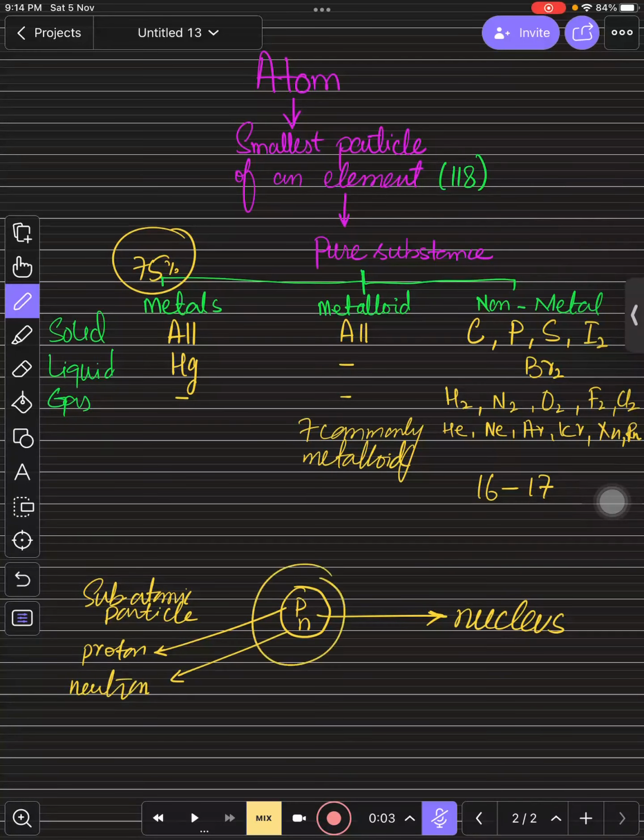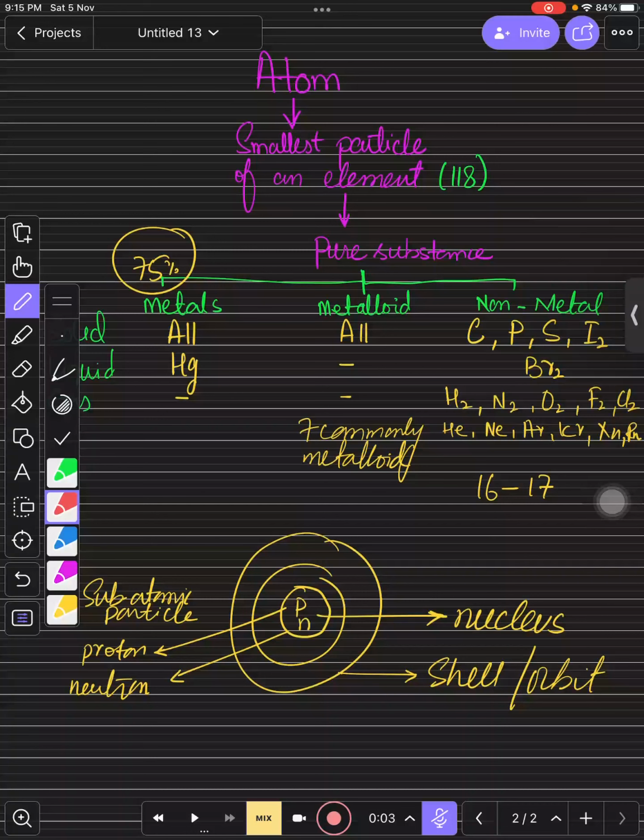Then we have shells. These are shells, or you can even call them orbits, right? And in these orbits, the electrons revolve. In the first shell, there are always 2 electrons. In the second shell, a maximum of 8 electrons can be present. So these are electrons, right? Is that clear?